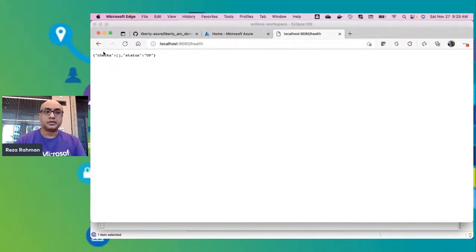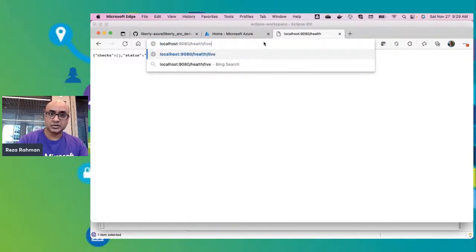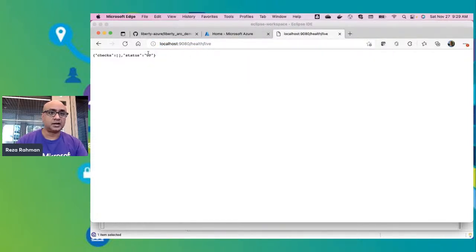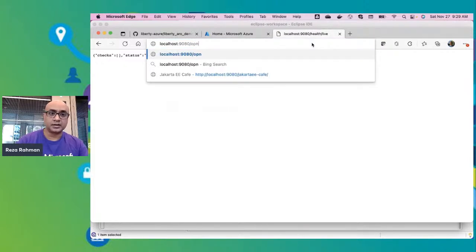Okay, so now you can see that the status of the server is up and running, and I can even check for liveness, and I'll see similar information. And also I have the Open API UI actually enabled here as well. So I'll show you that.